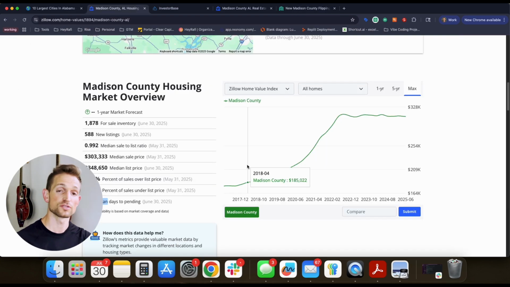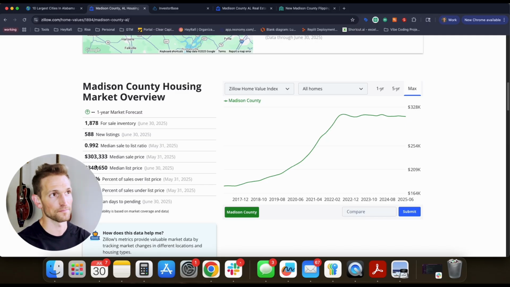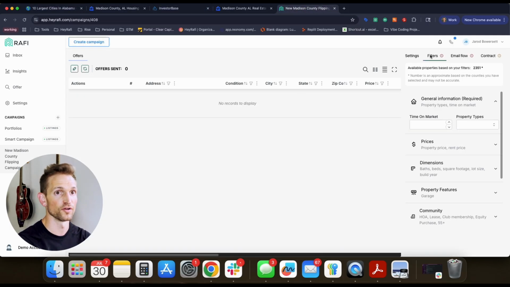So actually, if you remember, what we want to do in a very fast market is get the offers out faster. In a market where the median days to pending is less than 30, we like to send out the offer at half the time. What I mean by that is we'd want to send this one out at 11 days. So I'm going to come back here, filters, time on market, and type in 11 days.